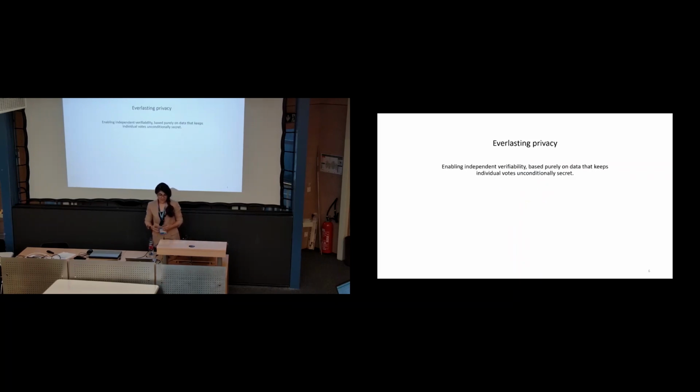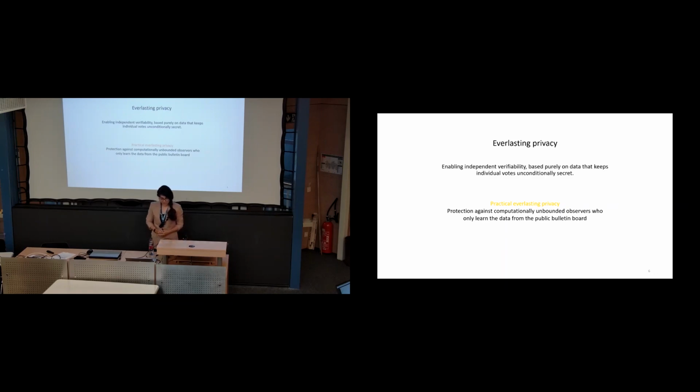Indeed, everlasting privacy helps us to achieve independent verifiability just based on the data that we require to achieve unconditional privacy. However, it is hard or almost impossible to achieve everlasting privacy in the electronic voting setting. So in the literature, they relax this definition to practical everlasting privacy, which has an assumption on the external adversary. It actually gives protection against computationally unbounded adversaries that just have access to the data which is public on the bulletin board.